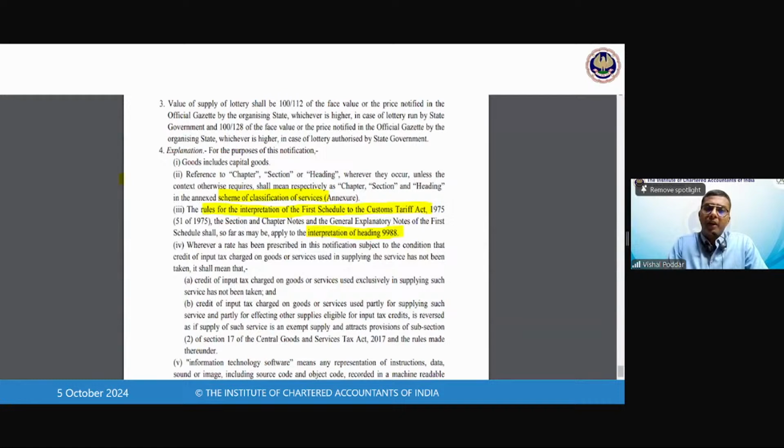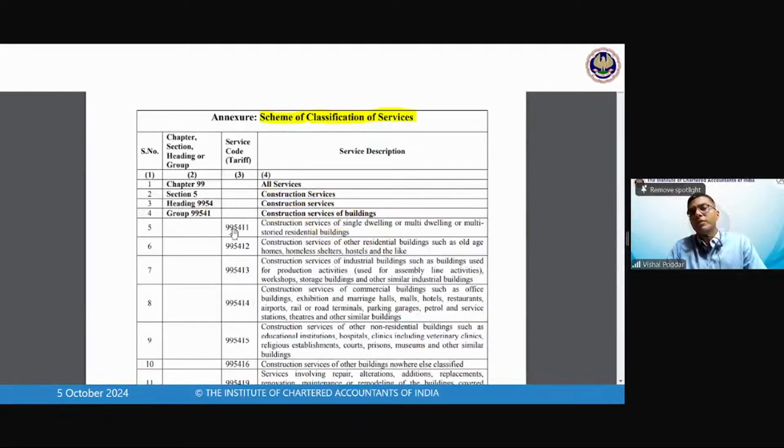And to classify which service is falling under which heading, you have to apply the customs interpretation rules. Fine. Perfect. Then further it is adding one service by adding the code number or increasing the code number. So 9954 is for construction, and within construction, as you change the nature, you have 995411, 995412, and so on.